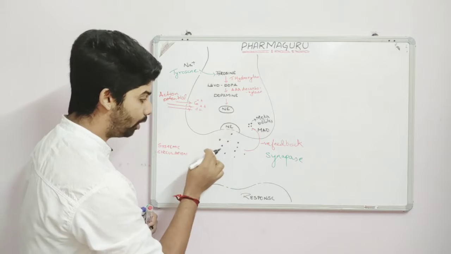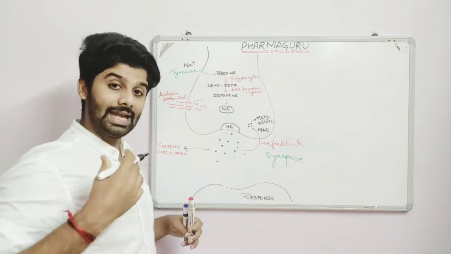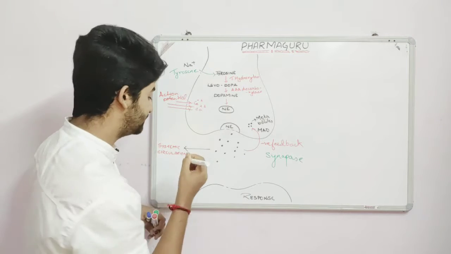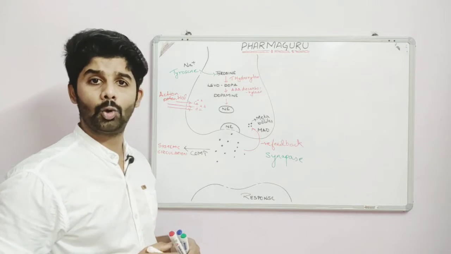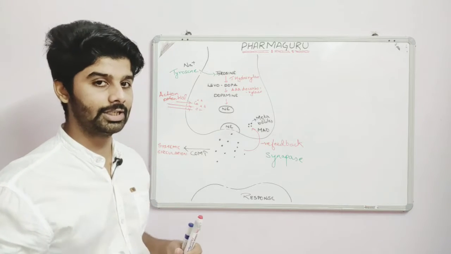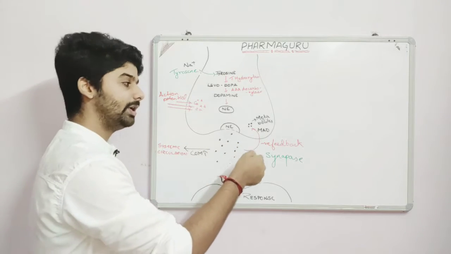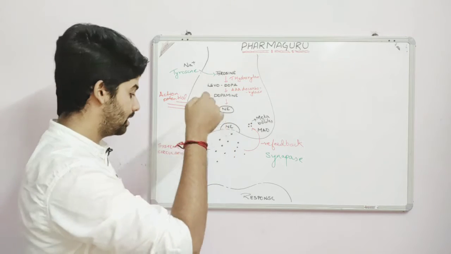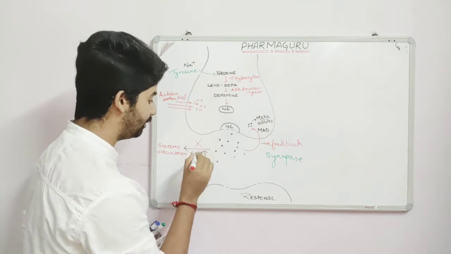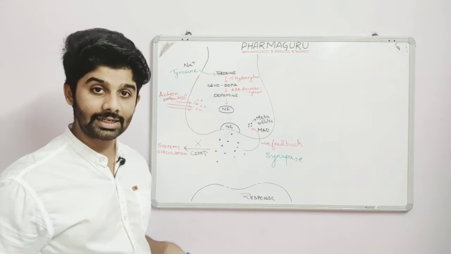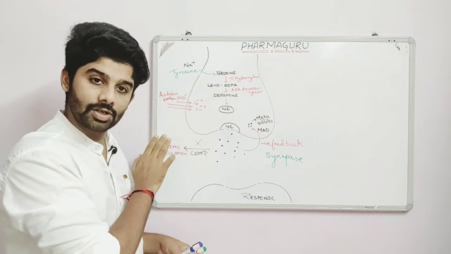Next thing is, some of the norepinephrine will be acted upon by another enzyme that is present in the synapse, and that enzyme is known as COMT. Yes, you all know the full form of COMT, right? Catechol O methyl transferase inhibitors. We have learned that drug, right? Catechol O methyl transferase enzyme. So some of the norepinephrine through negative feedback will enter into the same neuron. Some of the norepinephrine will be converted into inactive form by an enzyme known as catechol O methyl transferase, and this inactive compound will then be released into the systemic circulation, right?